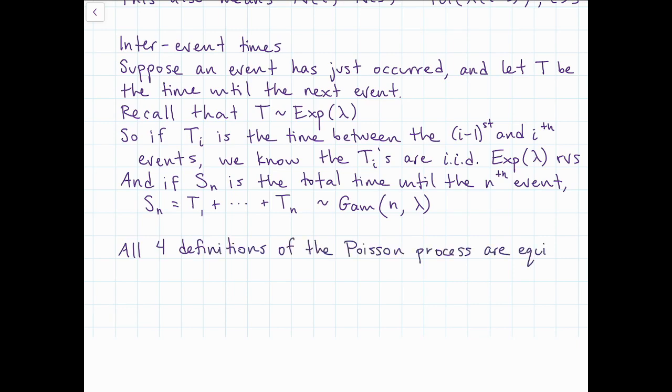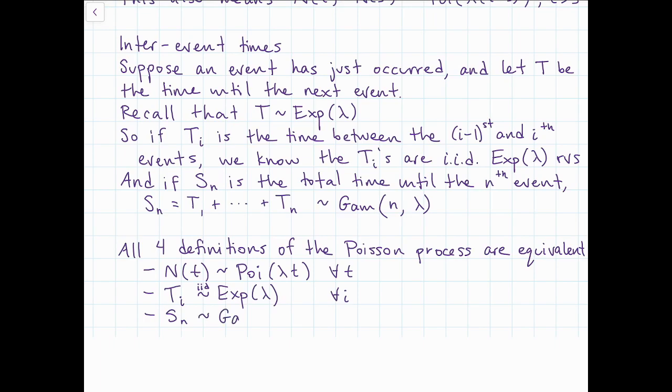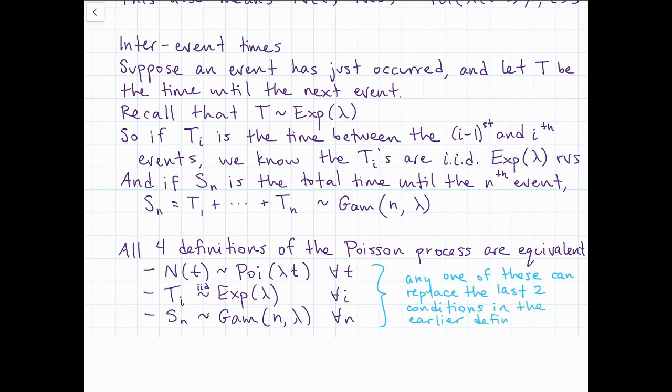We actually have four different ways of defining the Poisson process, and they're all equivalent. We could say that N(t) is Poisson with parameter lambda t for all t. We could say that all the inter-event times are IID exponential, or we could say that the total time until n events is gamma. Any one of those conditions can replace the last two conditions in the earlier definition of the Poisson process. You might want to take a second and see if you can prove some of those equivalences. You should be able to take any one of those definitions and use it to prove any of the others. It's kind of neat, and you can try that if you like, but you won't have to do it on a test or anything.